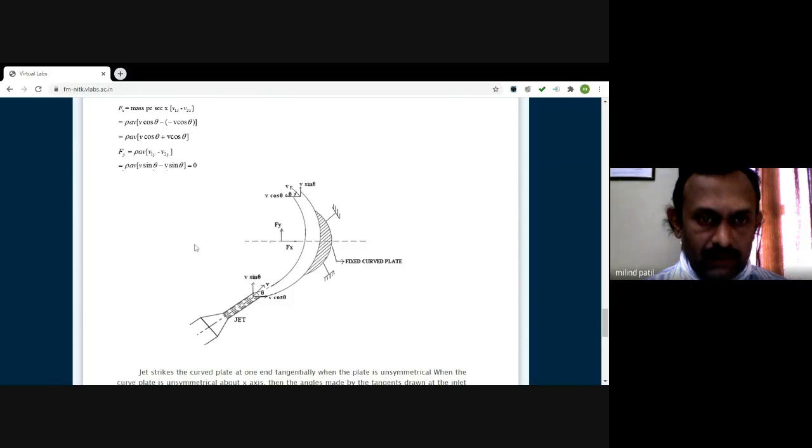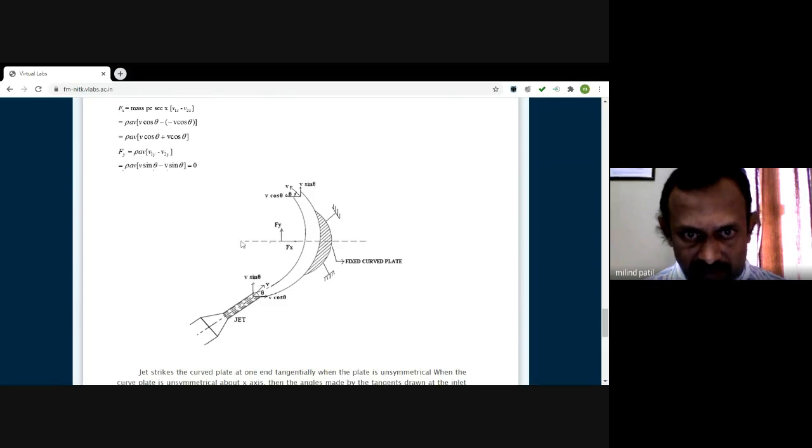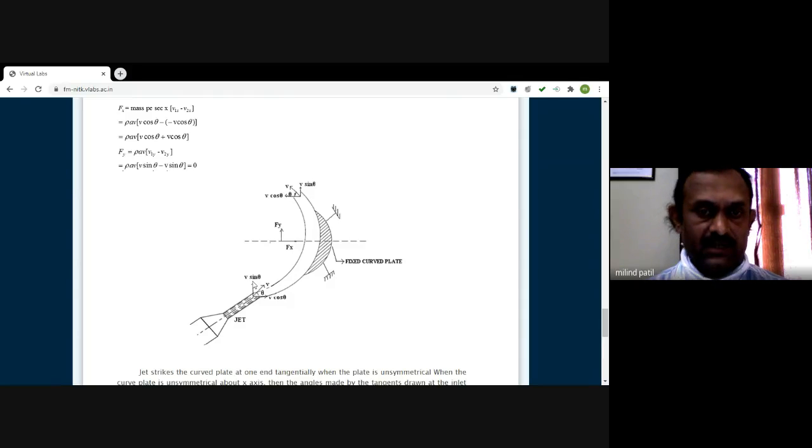Initially, the jet was held at the center and the jet is striking the plate at its center. But now the plate is making an angle theta. So the velocity component at inlet is at an angle of theta. This velocity component we can resolve in two directions, x direction and y direction. X direction component is v cos theta, y direction component is v sin theta.